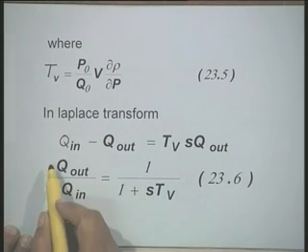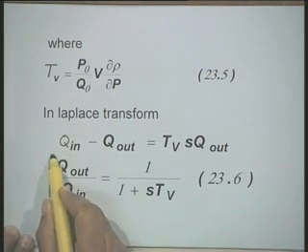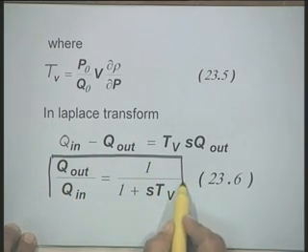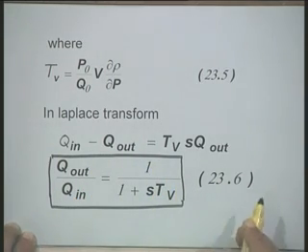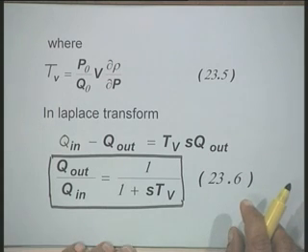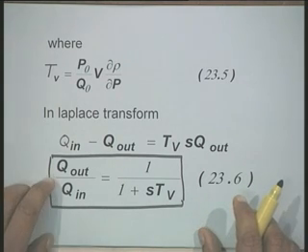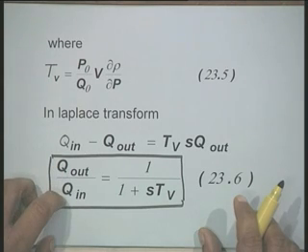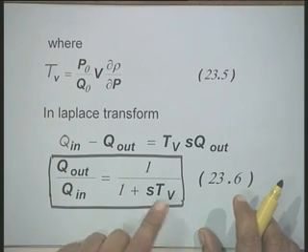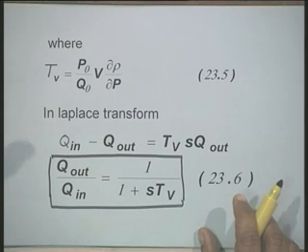A simple first order transfer function which we have obtained here for this vessel. Now, these are the Laplace transform variables, output and input, and this TV is the time constant of the vessel.